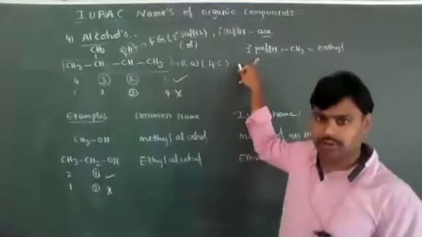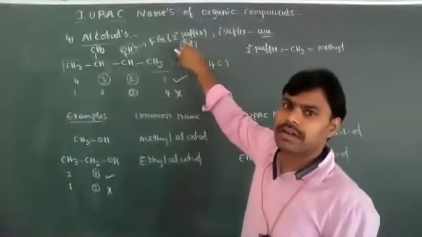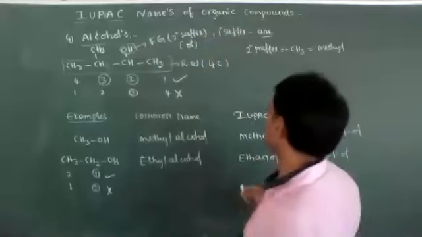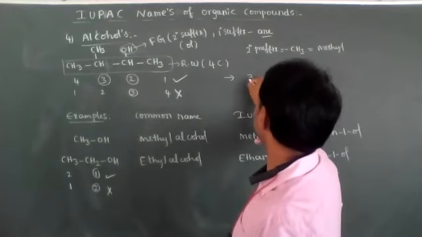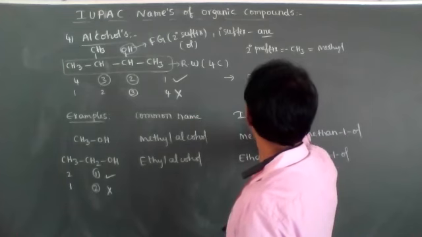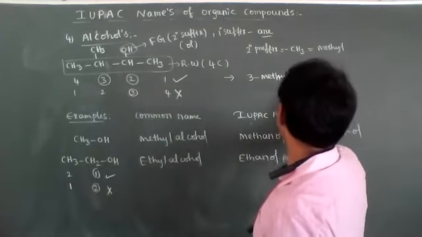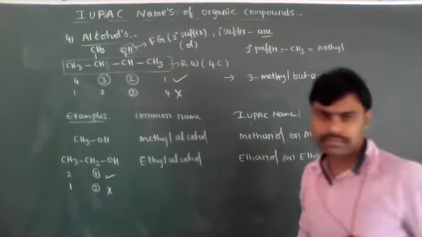Now writing the IUPAC nomenclature. We first write the prefix, after that the root word, then the primary suffix, next the secondary suffix. So the correct name is 3-methyl, root word but, primary suffix an.